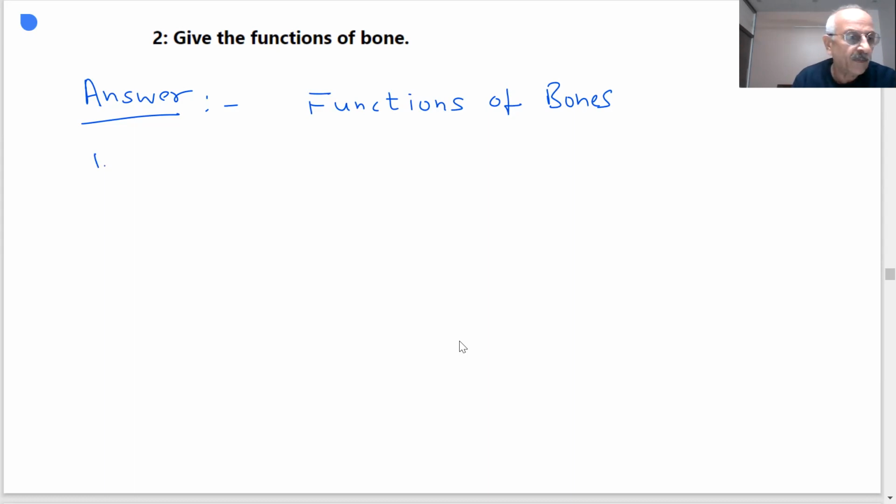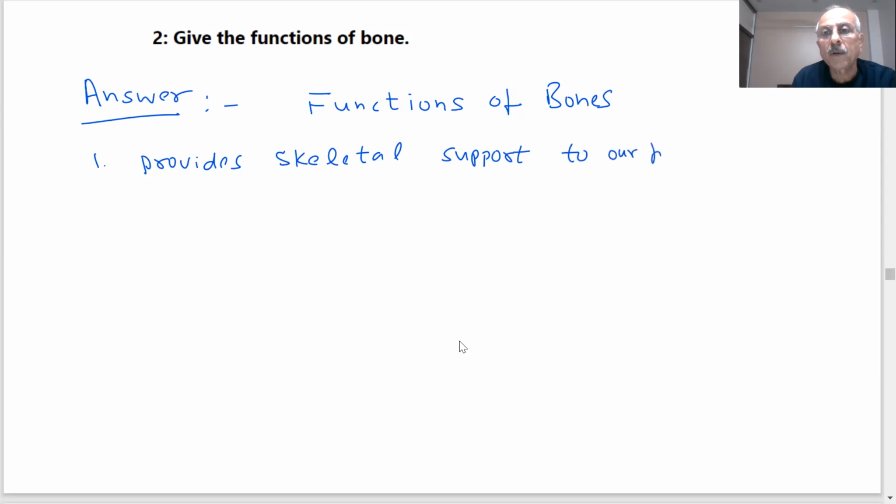What does it do? It provides structural strength to our body. It provides skeletal support to our body.